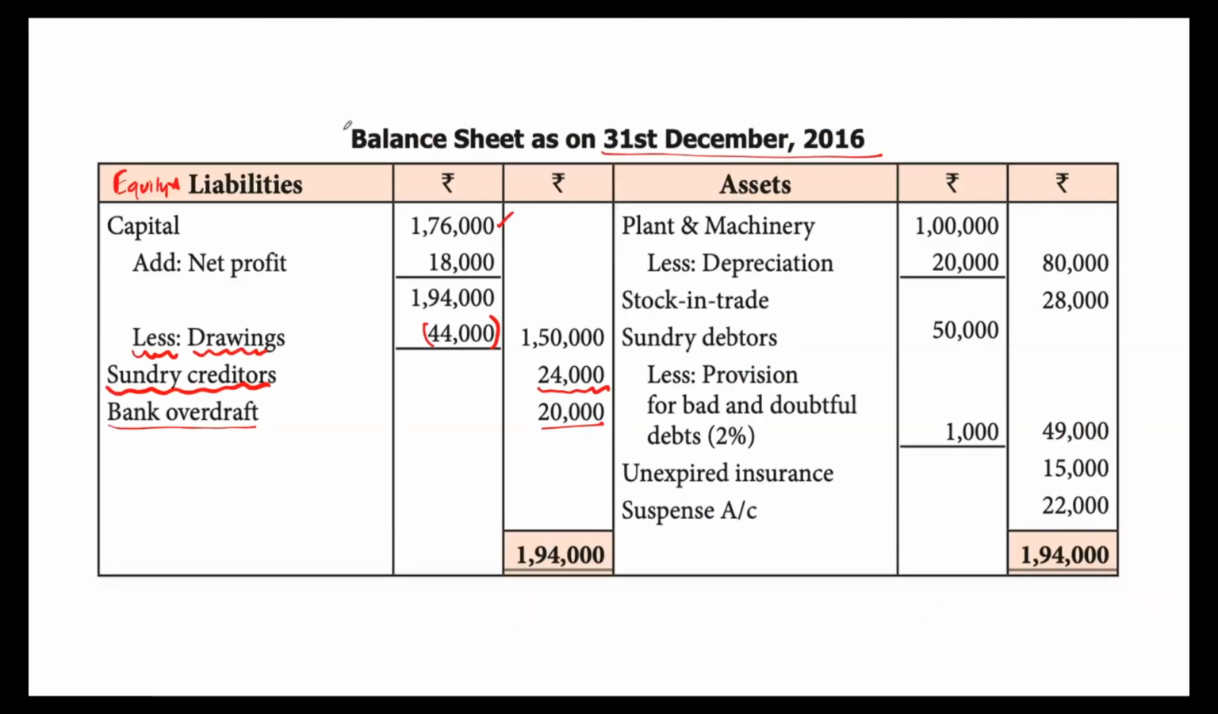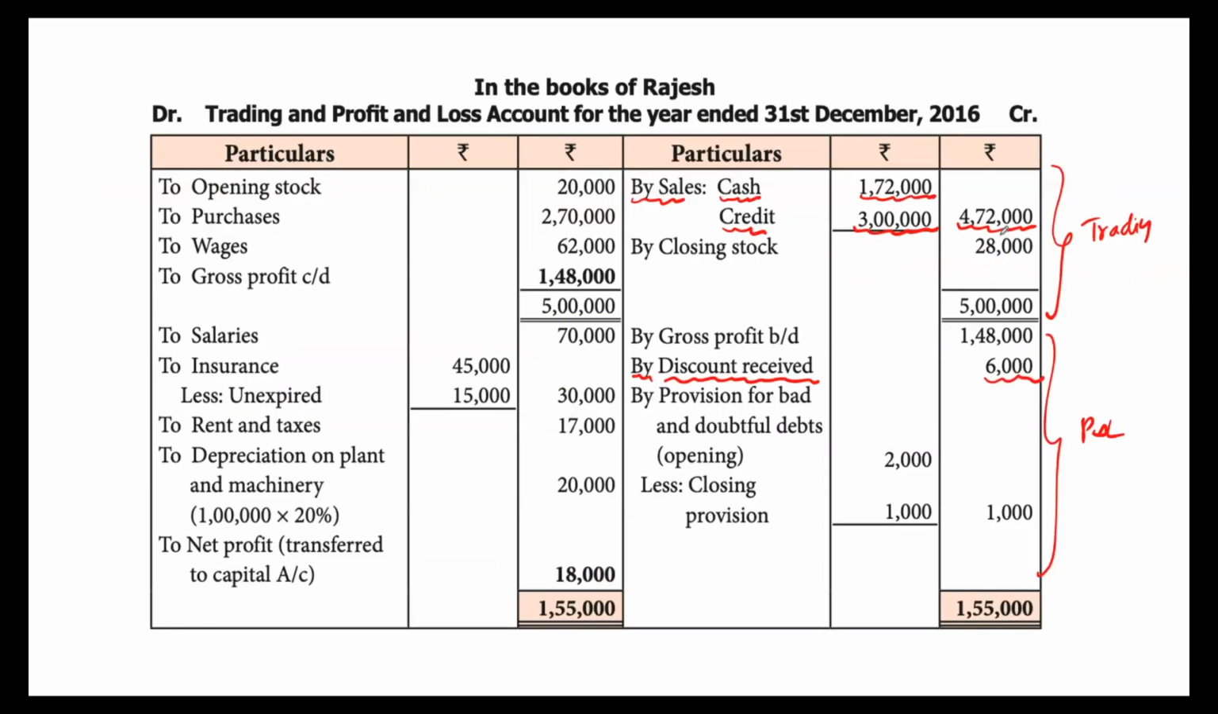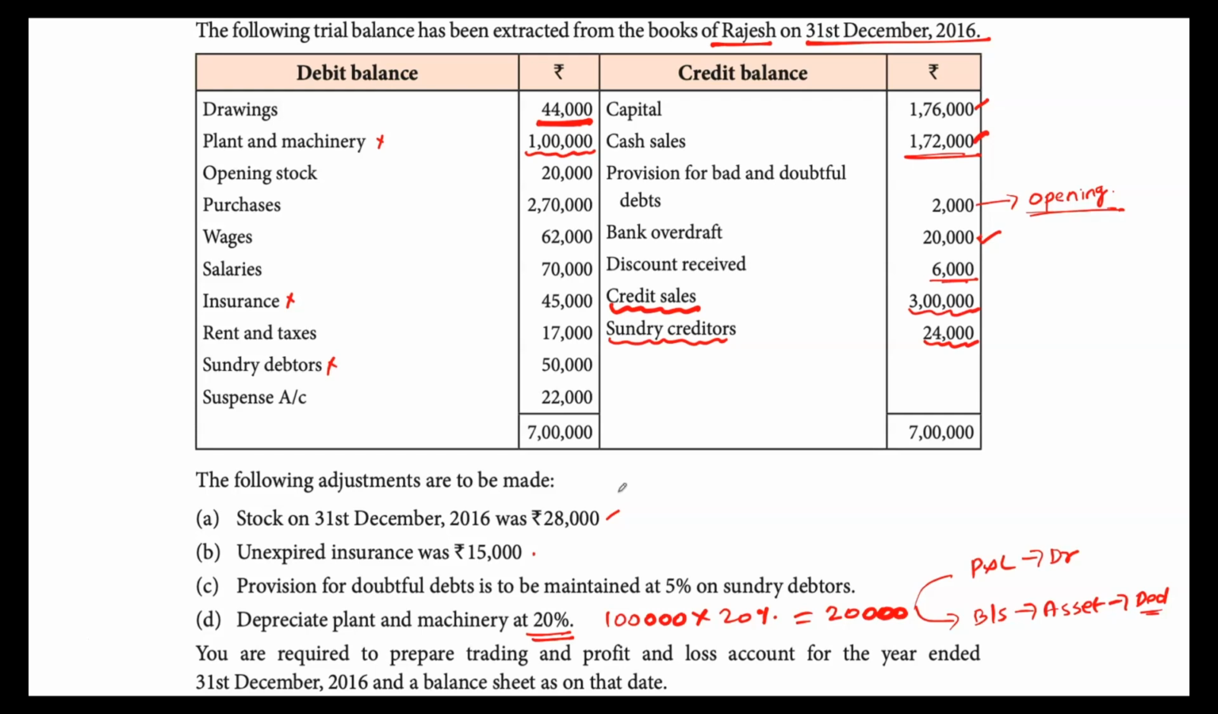So let's do that. First we'll go to the balance sheet asset side, plant and machinery 1 lakh. From that, less depreciation at the rate of 20%, which works out to 20,000. So now the value of plant and machinery becomes 80,000, and this 20,000 will find place on the debit side of the P&L account. So let's go to the profit and loss account. On the debit side, we'll write to depreciation on plant and machinery, which is basically this 20,000. Okay, so we are done with that.